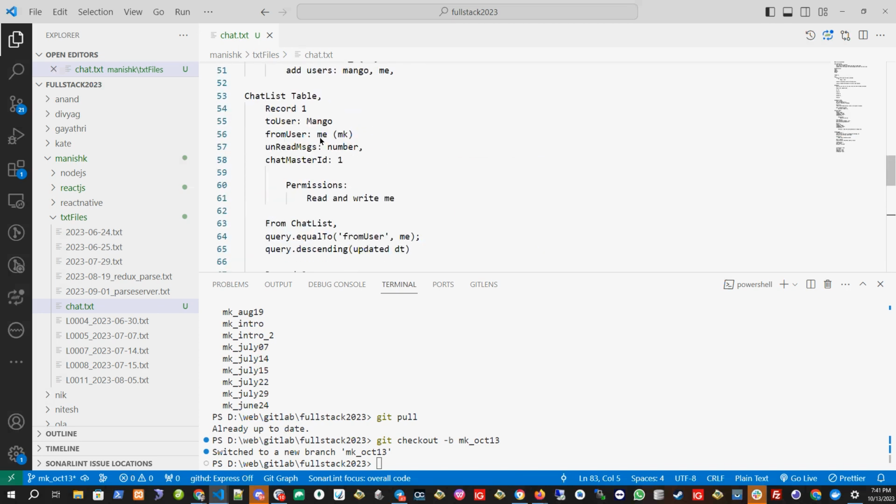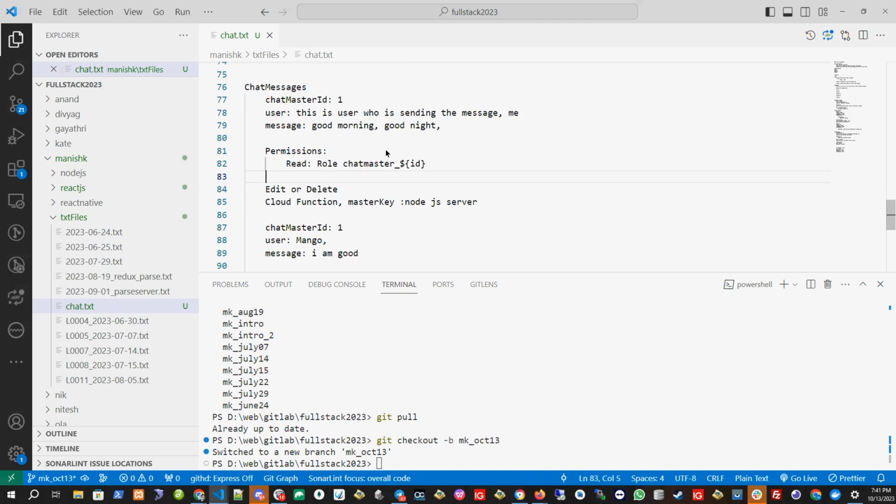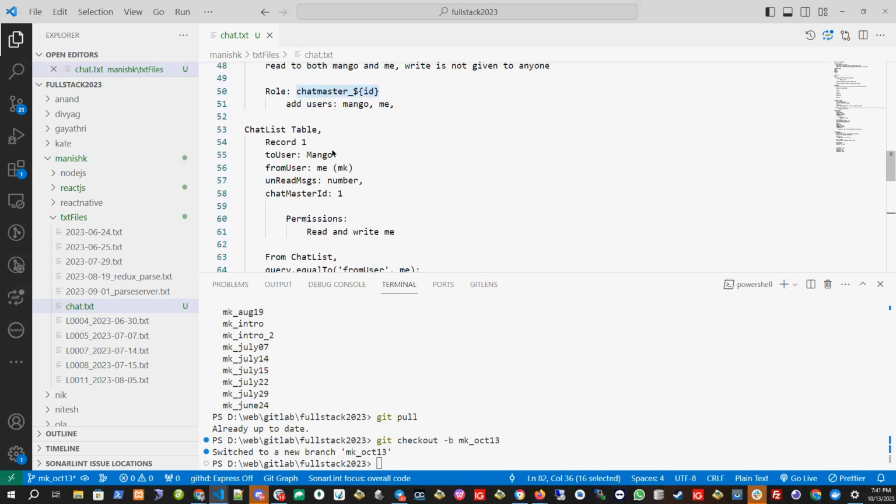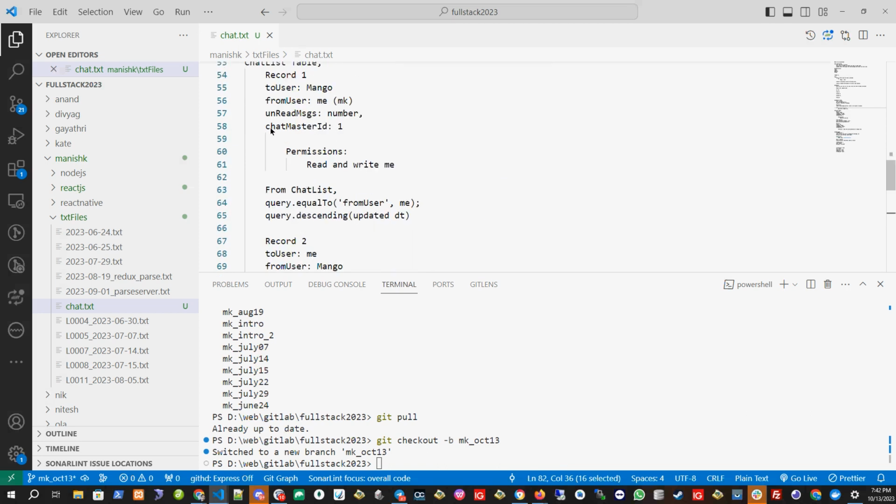For example, tomorrow another user comes, he wants to chat with another, he will have a different chat master ID, and he will be sending different messages which I will not be able to read or see. And this part will be where we put the chat master ID, and here read-write permission will be to me, so I can see this one.